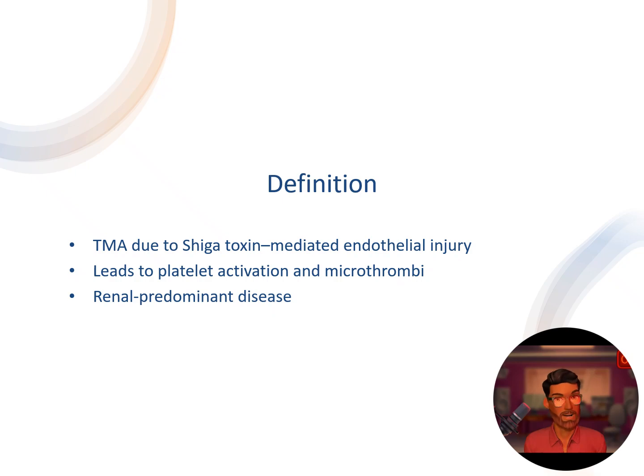The definition of STEC-HUS again has all the features of TMA: anemia, thrombocytopenia, and AKI due to Shiga toxin-mediated endothelial injury leading to platelet activation and microthrombi. The kidneys are the predominantly affected organ, and it has significantly more AKI than TTP.